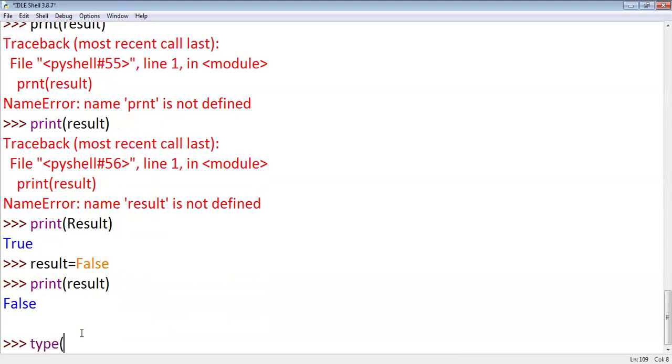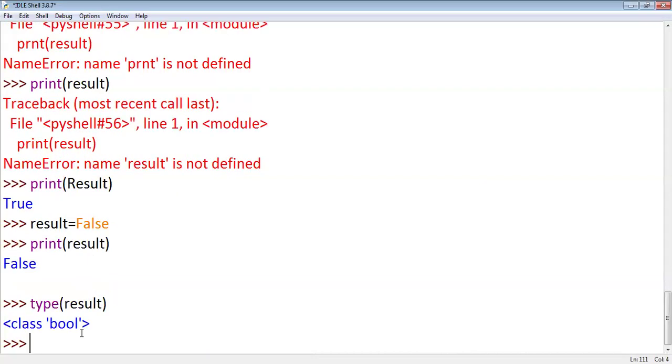Suppose type of result, it belongs to the class bool. You want to store either true or false. Here true or false are called Boolean constants. If you observe, in true the T is capital, in false the F is capital. Remaining letters are in lowercase, right?